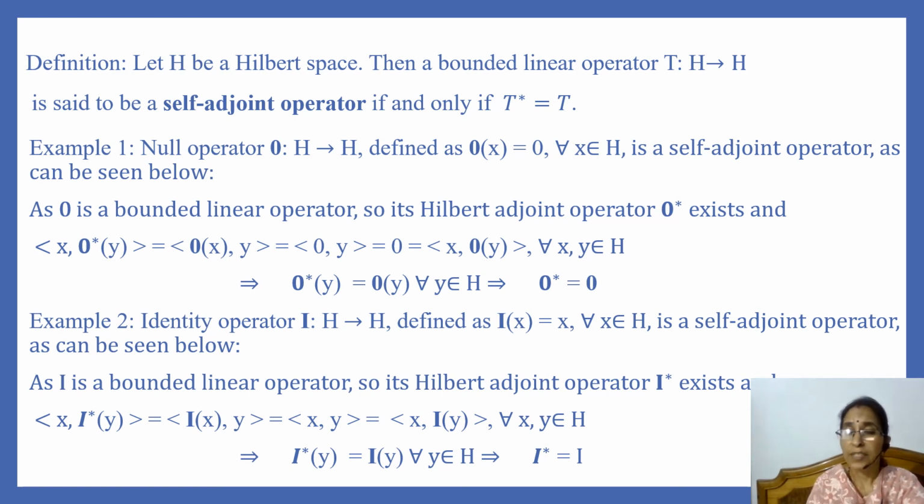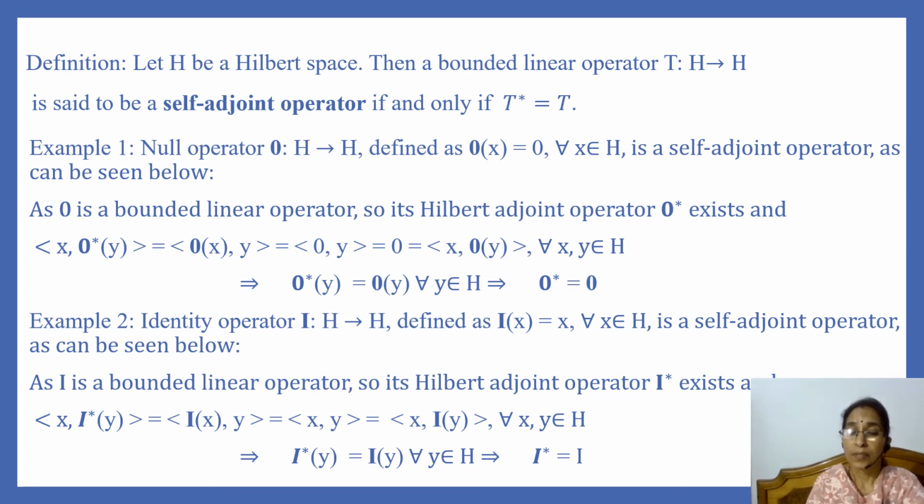Now, second example is identity operator. Identity operator I from H to H is defined as I of x is equal to x for every x in H. And we shall show that this is also a self-adjoint operator. We know that I is a bounded linear operator. So by existence theorem, its Hilbert adjoint operator, that is I star, exists.